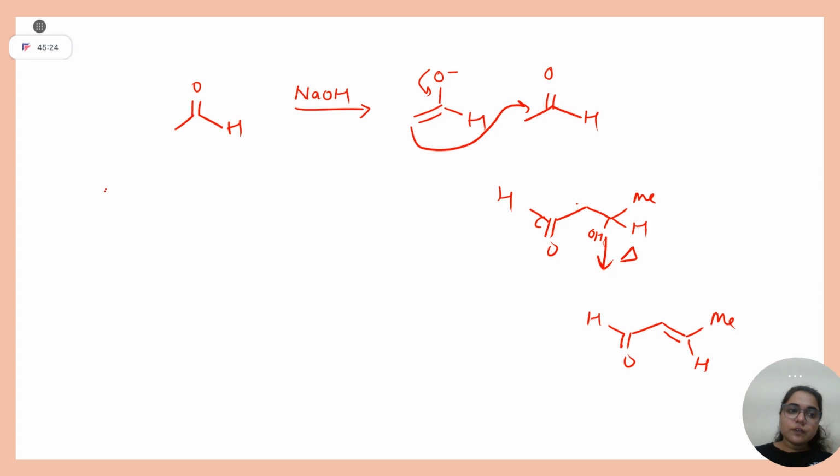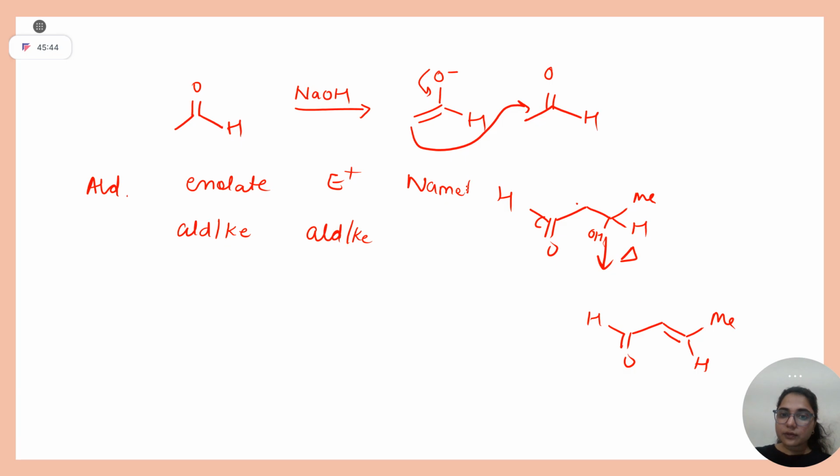Students, whenever you have this enolate chemistry, there are two terms, enolate and electrophile. If the enolate is of an aldehyde or ketone, and your electrophile is itself an aldehyde or ketone, what name reaction is this? Aldol reaction.